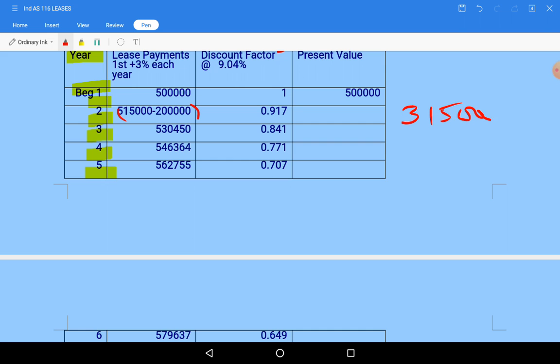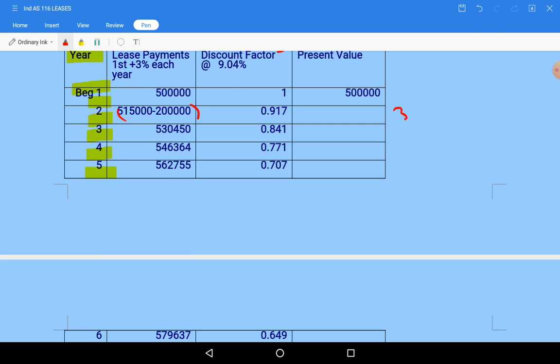So 3 lakh 15,000 into 0.971, so 3 lakh 15,000 into 0.971 we need to take. Hope you have understood here.